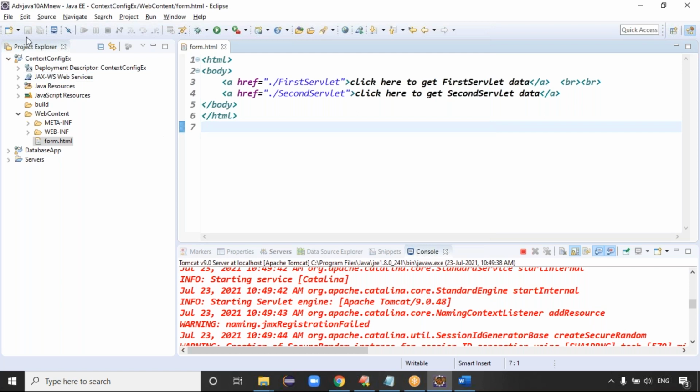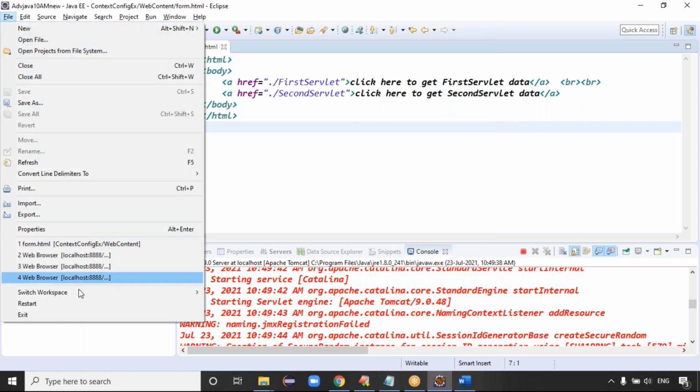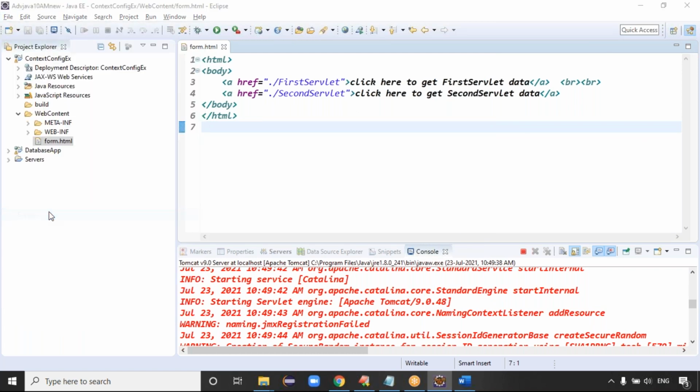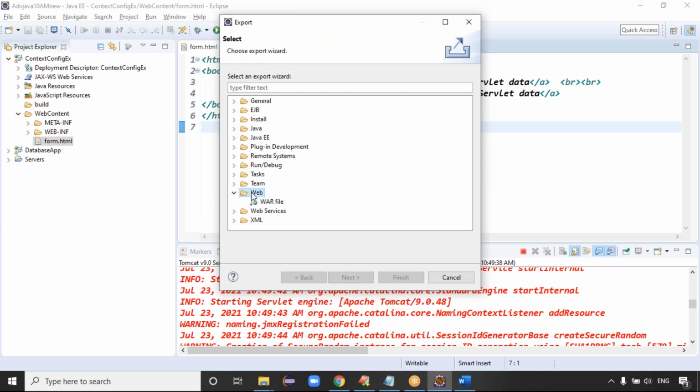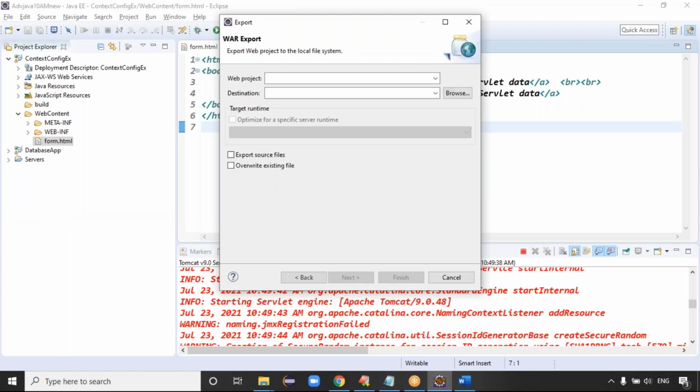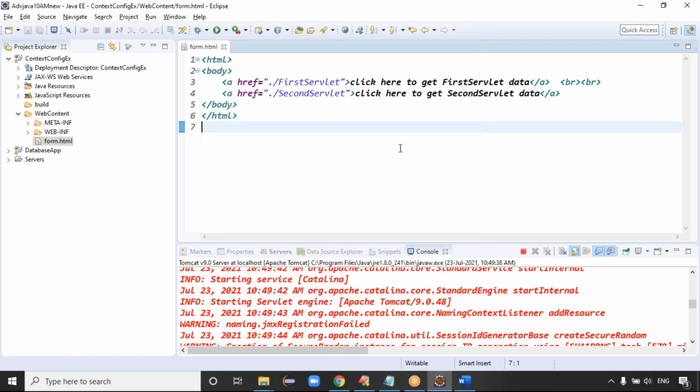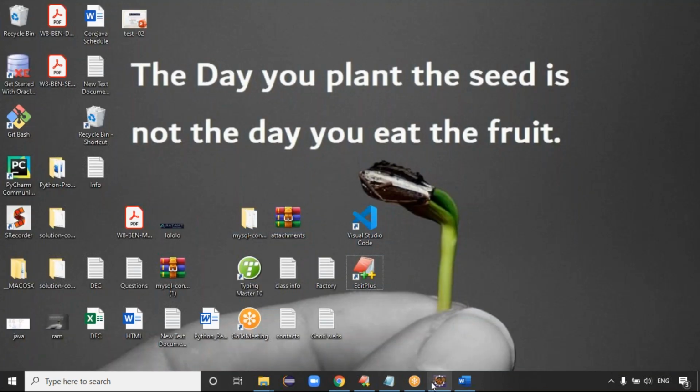That's it. Simply go to the file menu, click on export, import or export. In export, go to the web. In web, you can select the war file. Click on next, select the project, which project you want and which location you want to save your war file. Click on finish, right? That's it. Go and check all the files in that war file, sir.